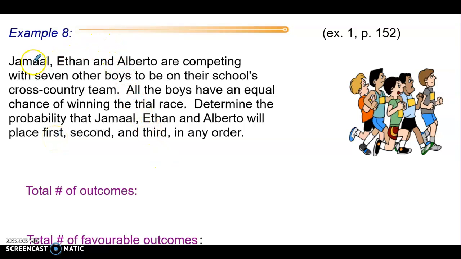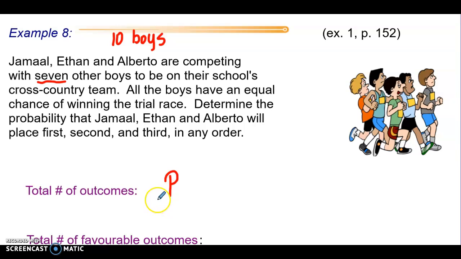First of all, we have Jamal, Ethan, and Alberto, and 7 other boys. So in total, there are 10 boys competing. We are looking at placing first, second, and third, so order does matter. This is a permutation question.